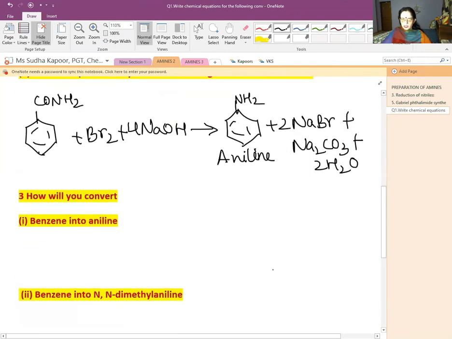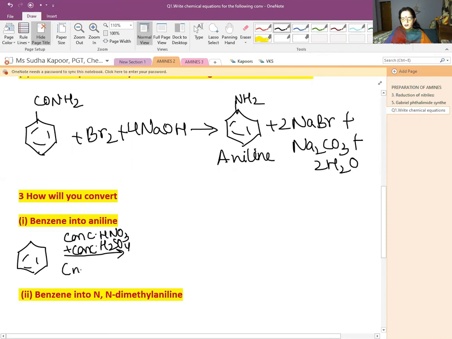Now let us come to the other question. How will you convert benzene into aniline? So the simple conversions. The first is converting benzene into aniline: benzene followed with nitration, because we know that nitrobenzene can be easily converted into aniline. For converting into nitrobenzene, we need concentrated HNO3 and concentrated H2SO4.